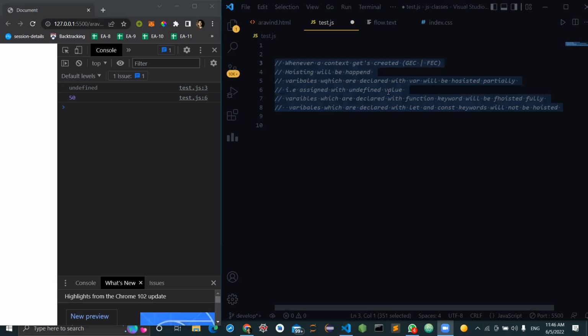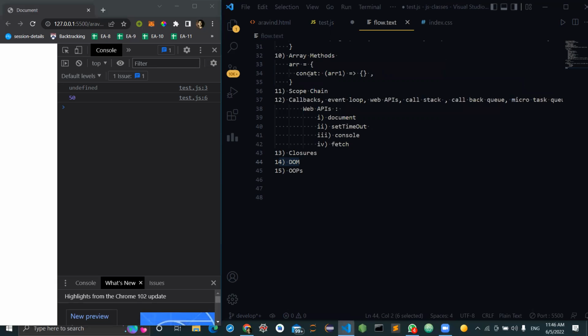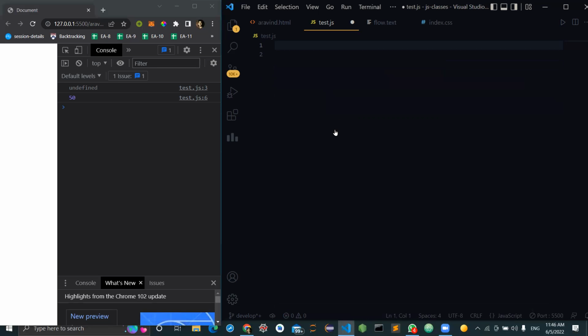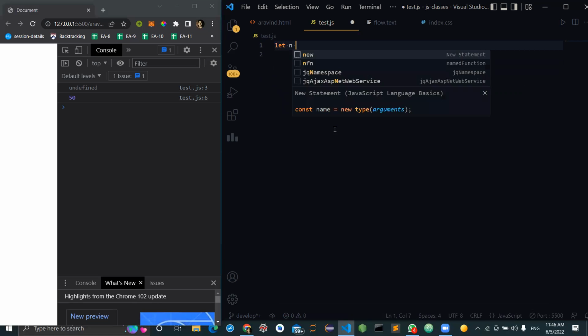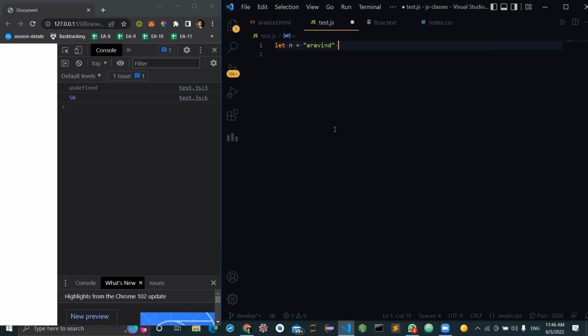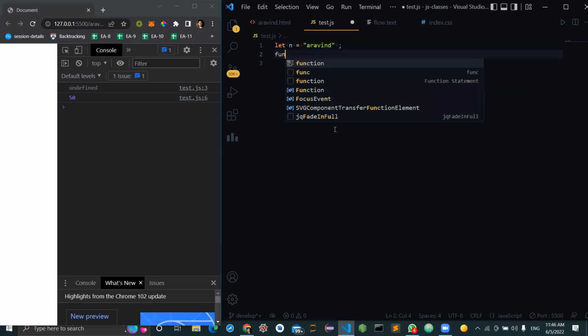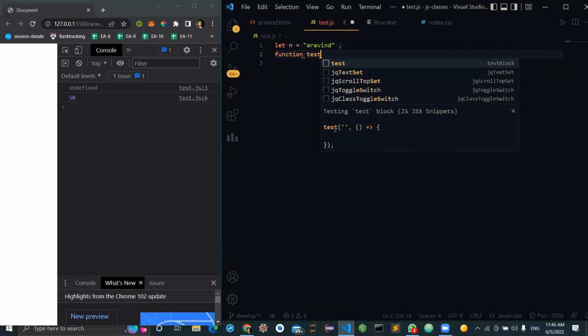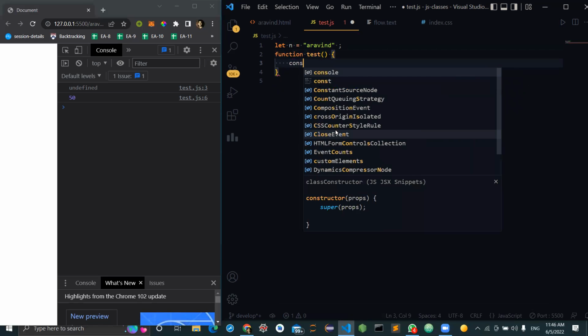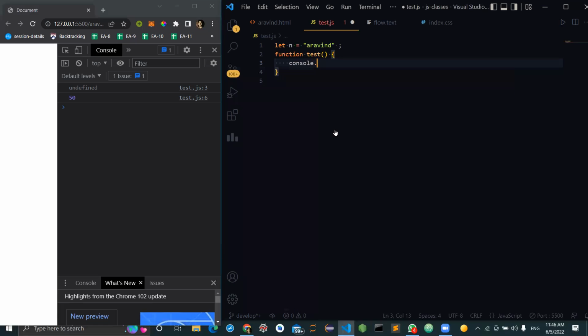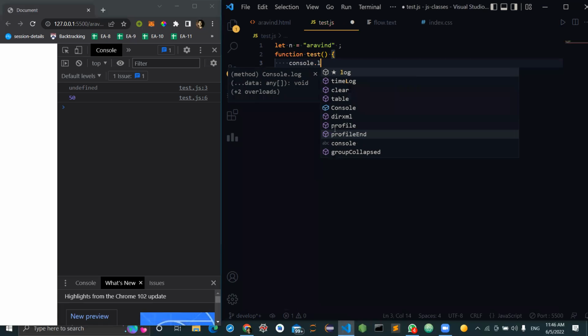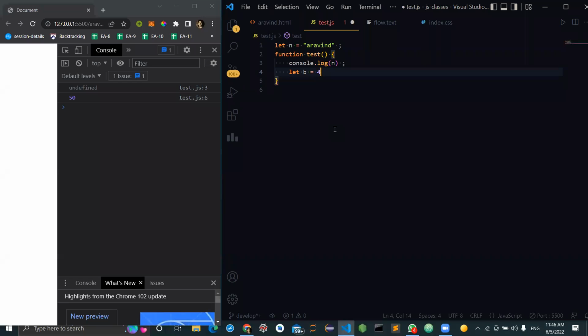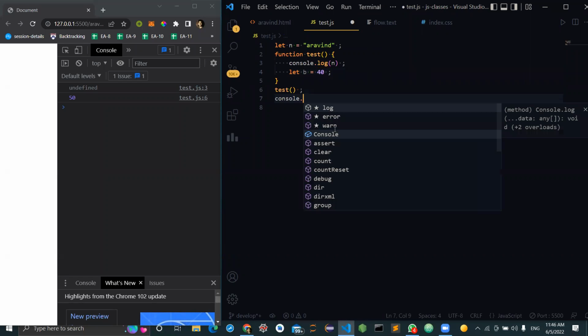Now we will jump into this concept, which is scope chain. Before we discuss scope chain, I wanted to ask you some questions. Let n is equal to Aravind, something like that. And there is a function that I'm creating, which is test. I'm just going to log this, and I'm going to create a variable called B, which is 40. Then I'm going to call this function test, and I'm going to log this B.